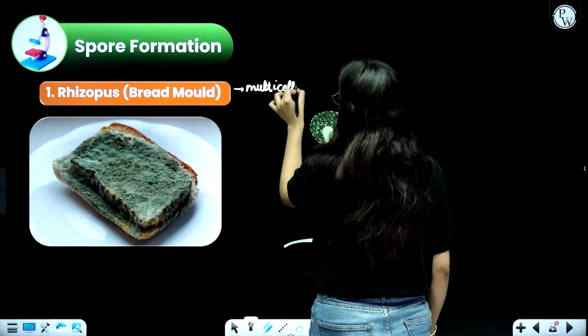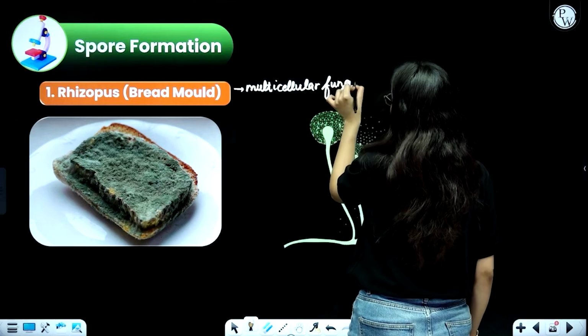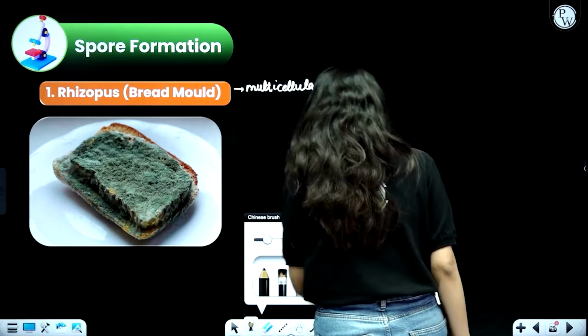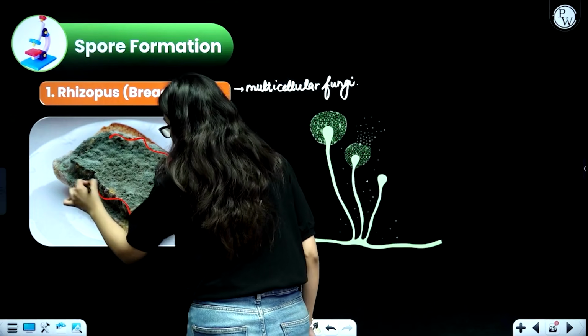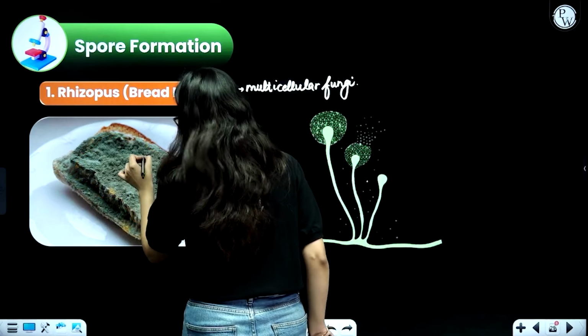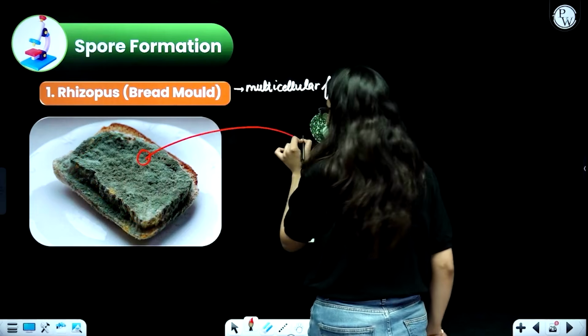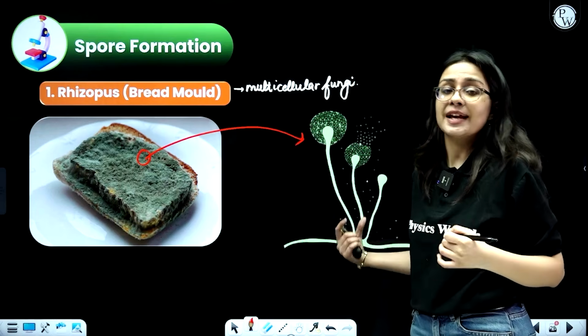It is a multicellular fungus. Now this multicellular fungus, beta, how does it grow on the bread? Let us try to understand. See, this is your bread mold. Over here, this entire, very gross pattern that you can see. So what is happening is, if I take out and try to analyze, I am going to find rhizopus. But a rhizopus structure somewhat looks like this.